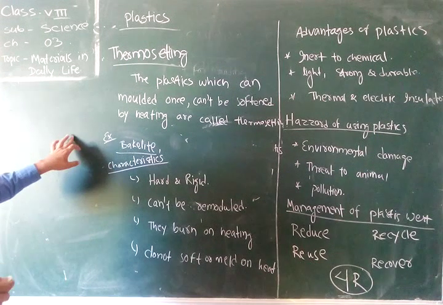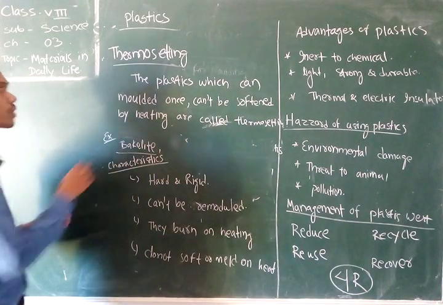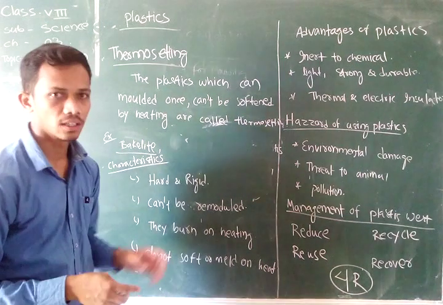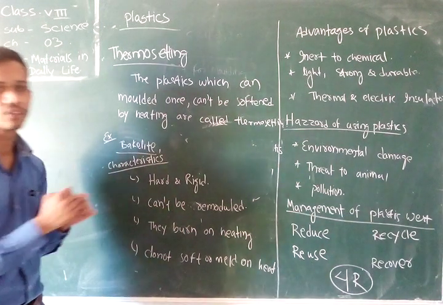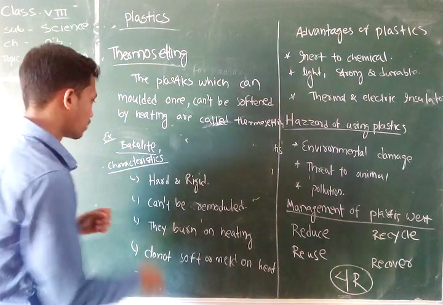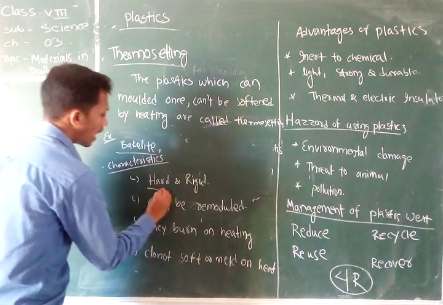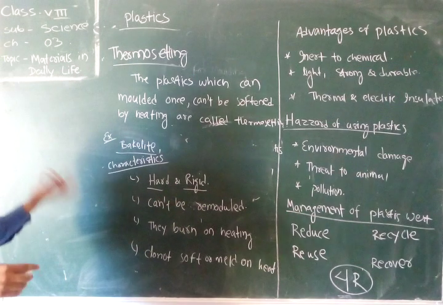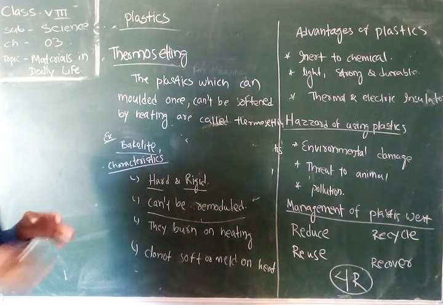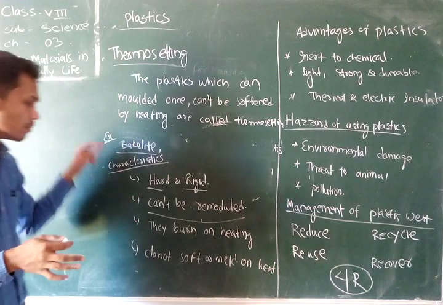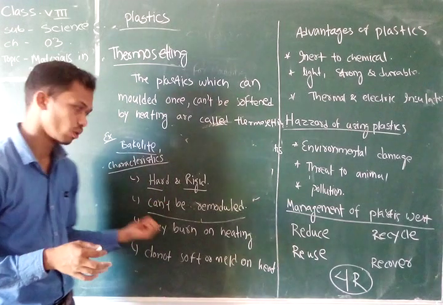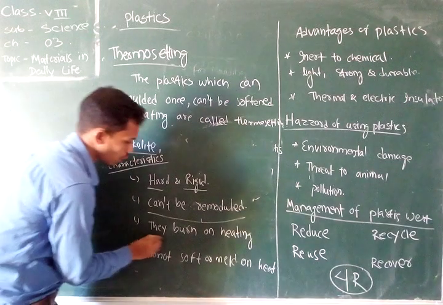Next, the characteristics of thermosetting plastic: they are very hard and rigid, but thermoplastics are very soft and can be easily bent. Thermosetting plastics are hard and rigid, and they cannot be remolded. In case of thermoplastic, they can be remolded easily by heating, but thermosetting plastic cannot be remolded. After that, they burn or decay.